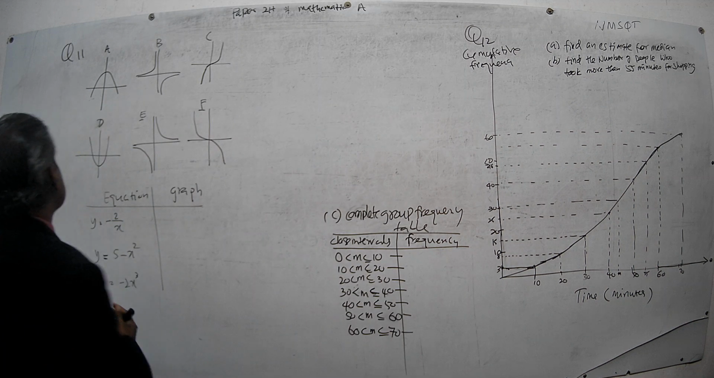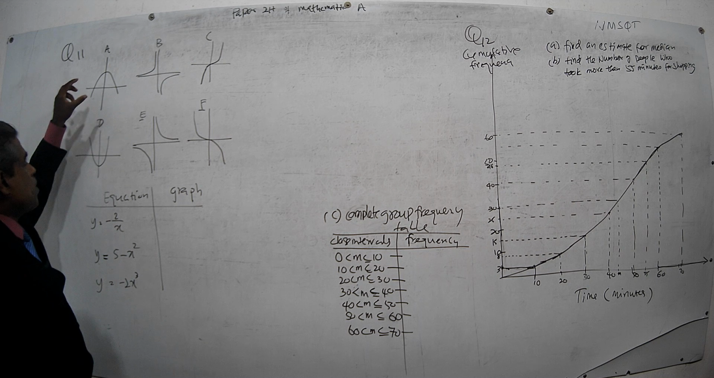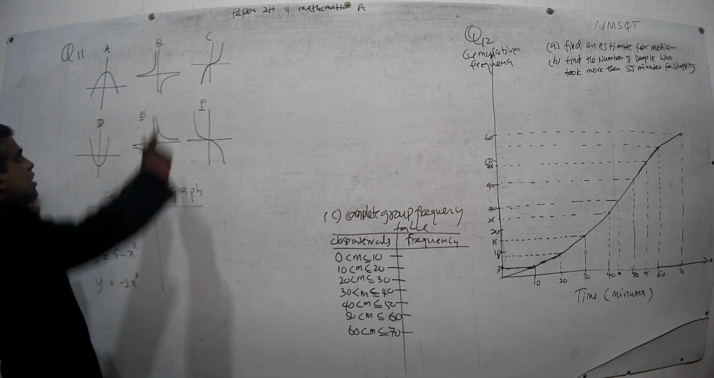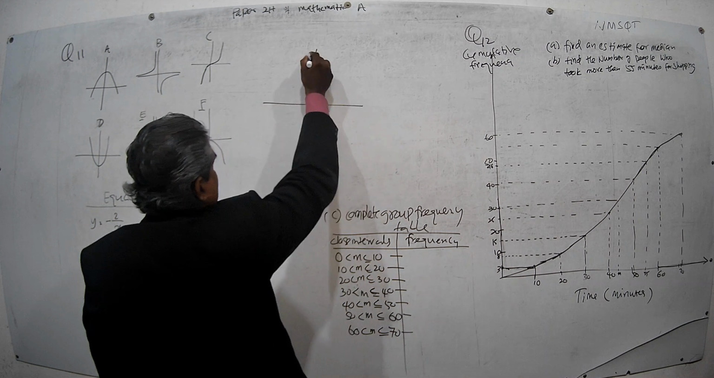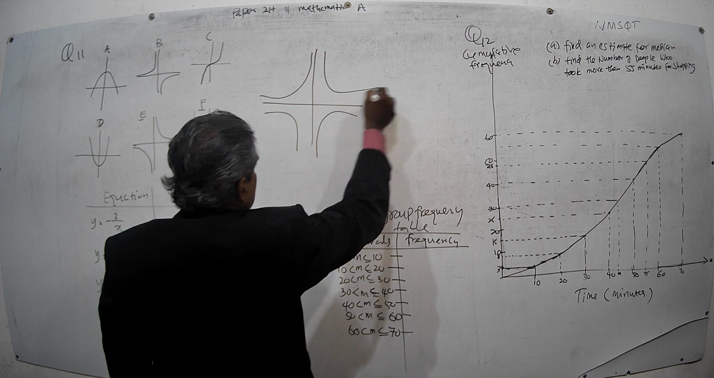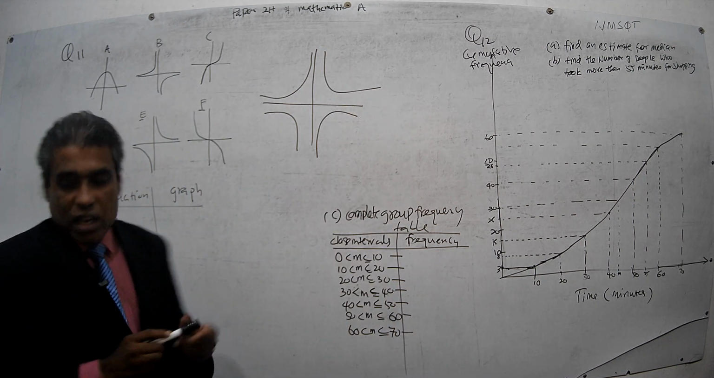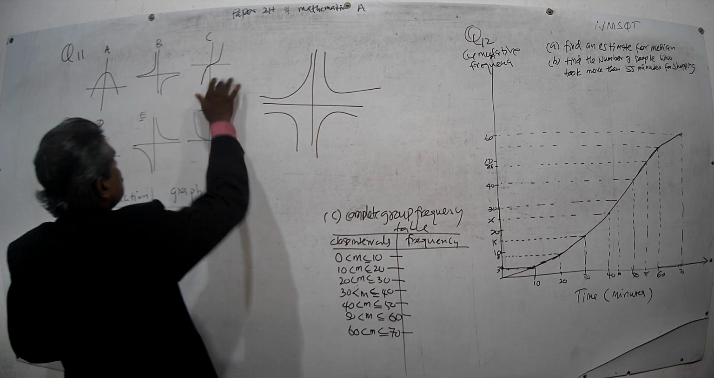Okay, now they have given a graph here. A is a parabolic graph, a maximum parabolic graph. Then this one, B, is a reciprocal graph. The graph goes like so, always without cutting the axes, like this, or like this, and like this. These are called reciprocal graphs. Now we have the reciprocal graph here. Then this one is a cubic graph.